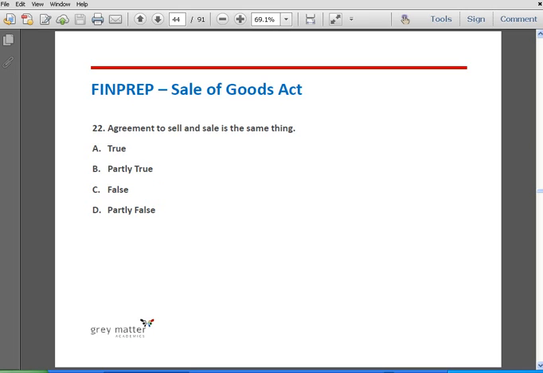Question number 22. An agreement to sell and sale is the same thing. Option A, true. Option B, partly true. Option C, false. And option D, partly false. The correct answer is option C, false.